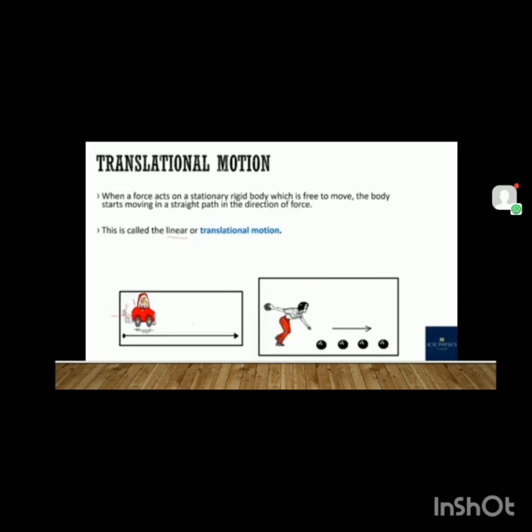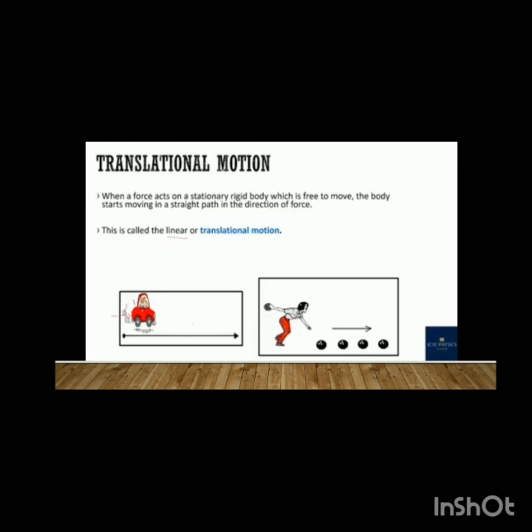They are also moving in a straight path, so they are examples of translational motion. Or we can take pushing a ball lying on a floor. It begins to move in a straight path. So these are about linear or translational motion.